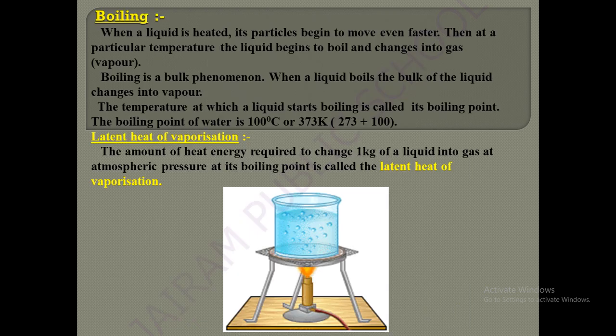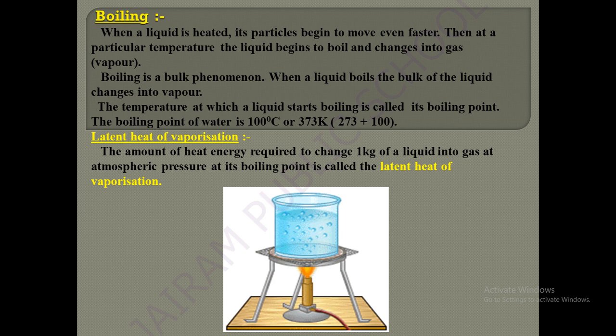The next topic we are going to see is boiling. When a liquid is heated, its particles start moving faster, and at a particular temperature the liquid starts to boil and changes into vapor. Boiling is a bulk phenomenon: when a liquid boils, the bulk of the liquid changes into vapor. The boiling point of water is 100 degrees Celsius. To convert that Celsius into the Kelvin scale, we add 273, so 373 Kelvin is the boiling point of water.